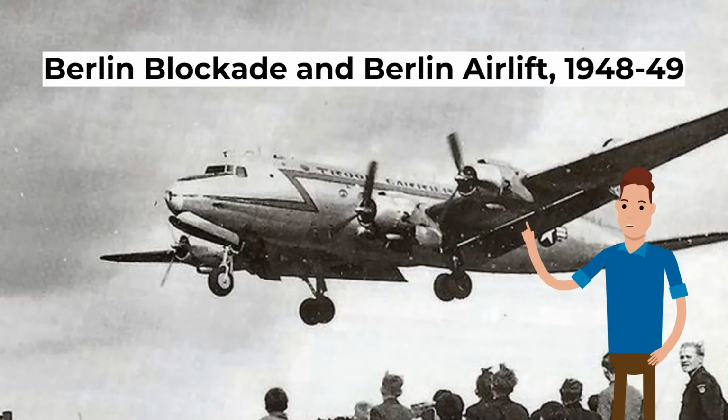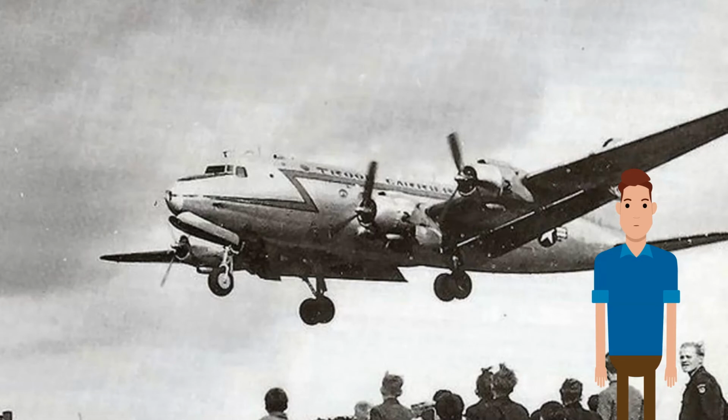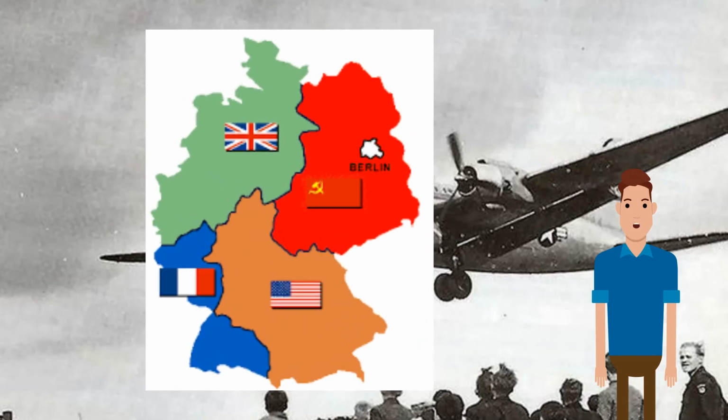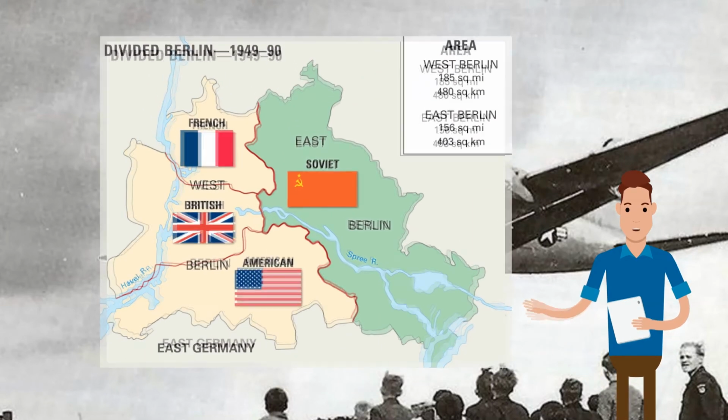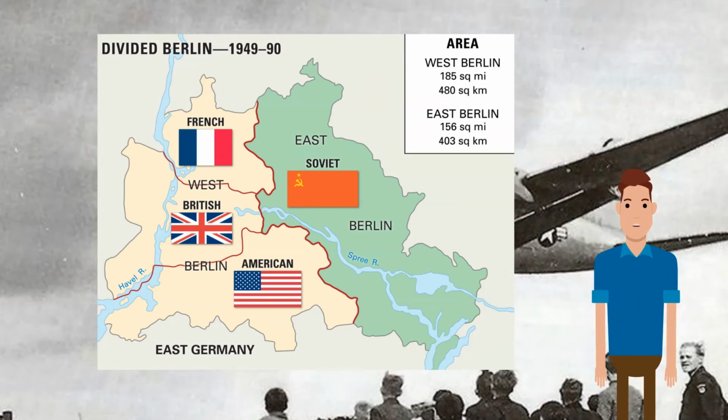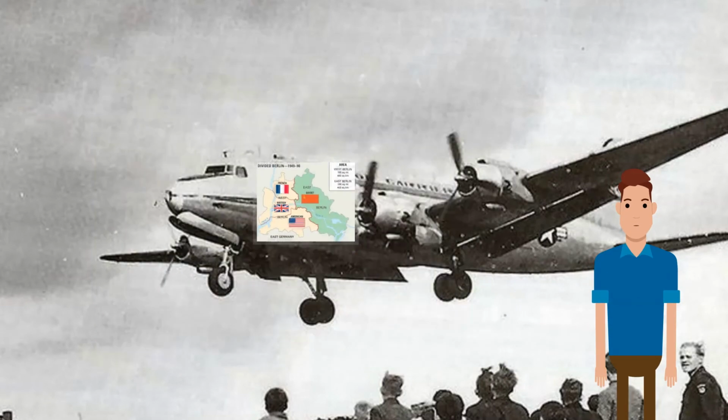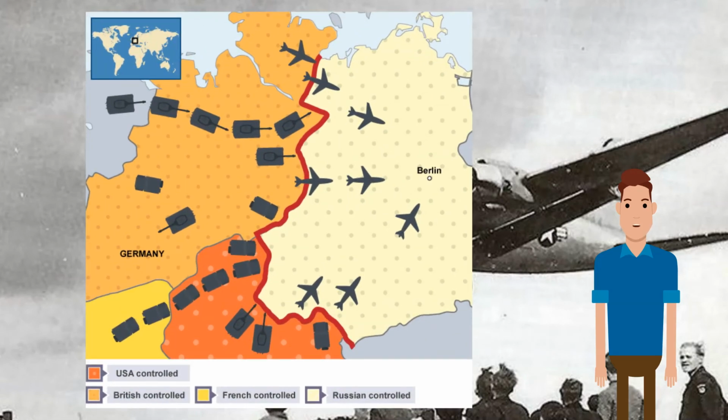Lastly for today, the Berlin blockade and Berlin Airlift, 1948 to 1949. Ever since the Yalta Conference, it has been clear that Berlin was going to be a flashpoint in the Cold War, and this came to a head in 1948. Firstly, Germany had been divided into 4 zones of occupation, each controlled by one of the Allies. Secondly, the German capital, Berlin, lay inside the Russian zone, and was also divided into 4 zones of occupation. Thirdly, access to Berlin for the Allies was by way of road, rail and canal, and via 3 specific air corridors.